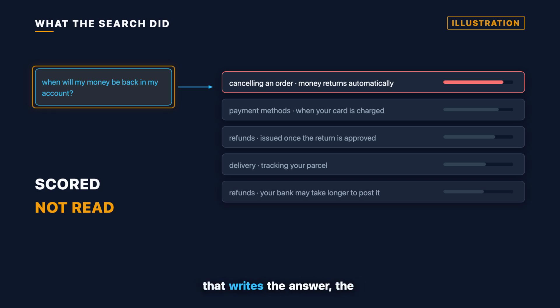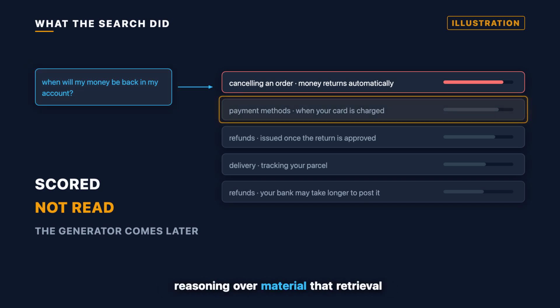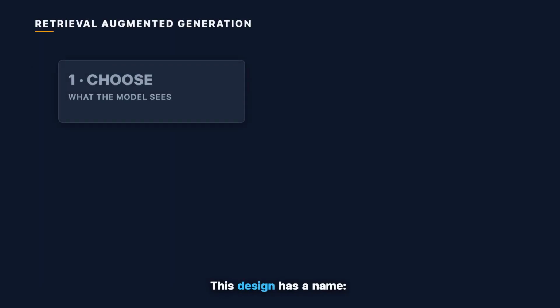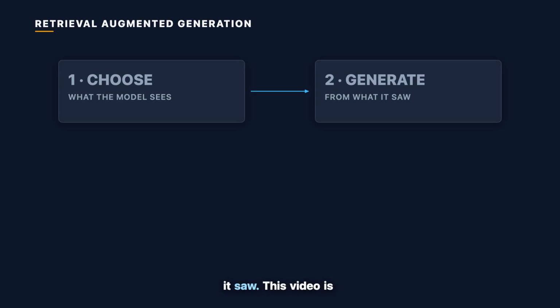The part that writes the answer, the generator, only gets involved afterwards, reasoning over material that retrieval has already selected for it. This design has a name: Retrieval Augmented Generation, RAG. Before the model answers, another part of the system fetches outside information and hands it over as context. So there are two jobs here. Choose what the model gets to see, then generate an answer from what it saw.